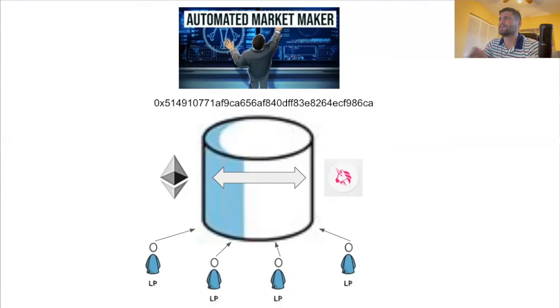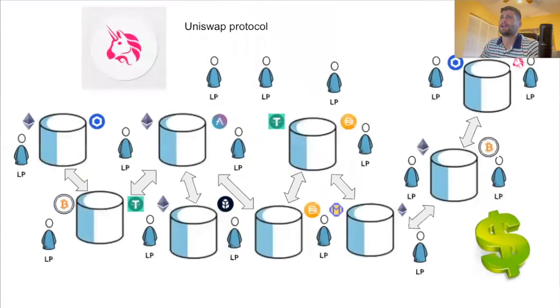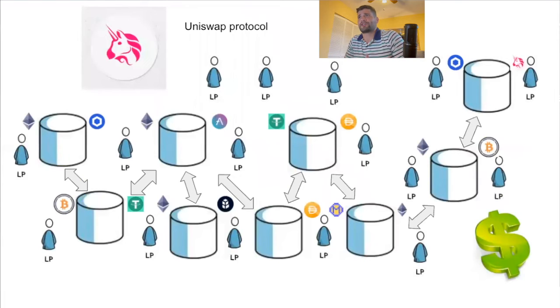And so there's wallets that are giving their assets to the smart contract, right? So that there exists this liquidity for this specific asset pair. And then there's wallets that are asking the smart contract to facilitate a swap of these assets. And the people that are asking for a swap have to pay a small fee to these different liquidity providers, right? So these liquidity providers are incentivized to provide these assets because of the fees that are generated from the swapping volume. So again, similar to an exchange like Coinbase. And the Uniswap protocol is essentially just a collection of these different smart contract liquidity pools that help facilitate the swapping of a number of different cryptocurrencies that live within Ethereum, right?